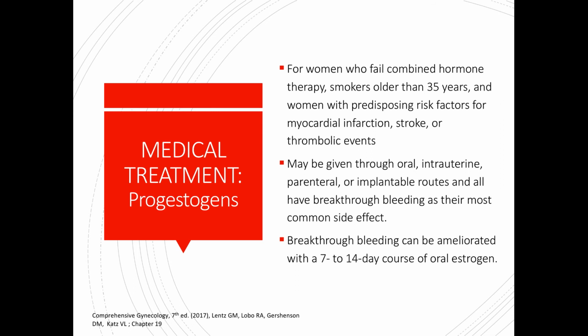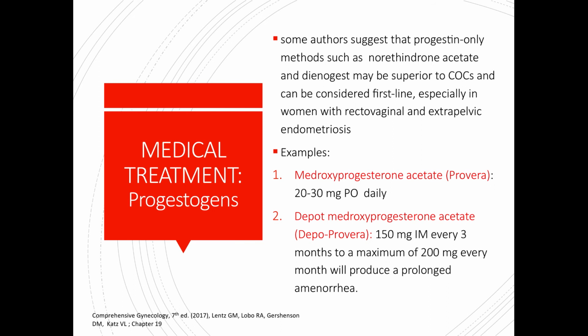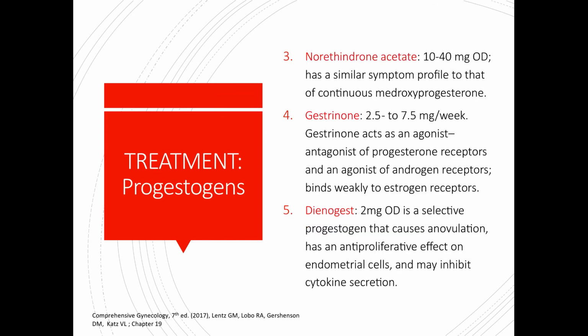Some authors suggest that progestin-only methods such as norethindrone acetate and of course Dienogest may be superior to COCs and can be considered first line, especially in women with rectovaginal and extrapelvic endometriosis. Some of the examples of progestogens or progestins that we can give are the following: medroxyprogesterone acetate, that's an oral form, and then we can also give the depot form of medroxyprogesterone acetate. We can give norethindrone acetate, gestrinone, and Dienogest.